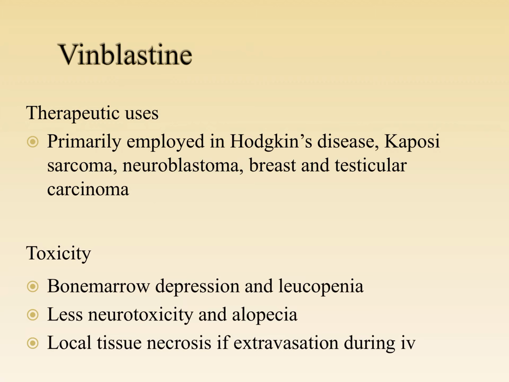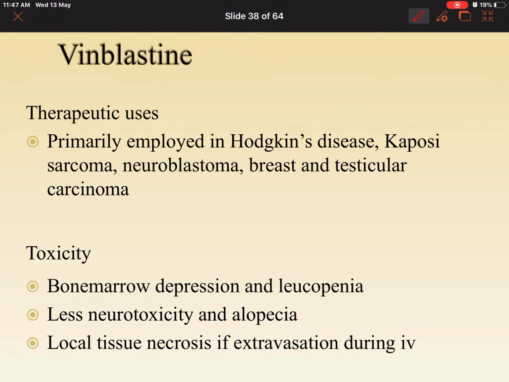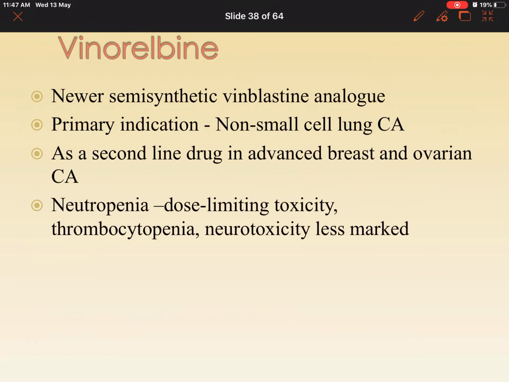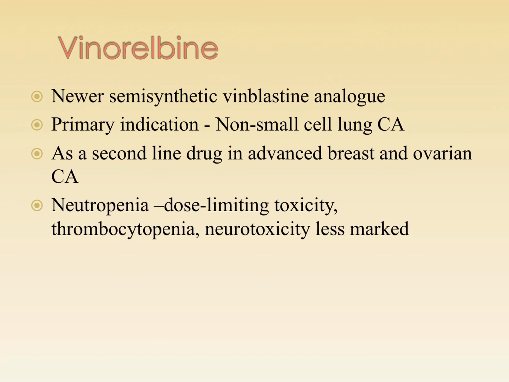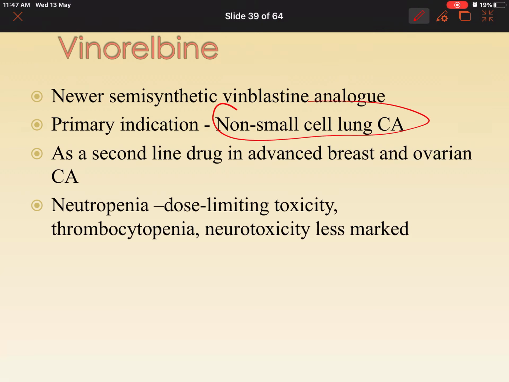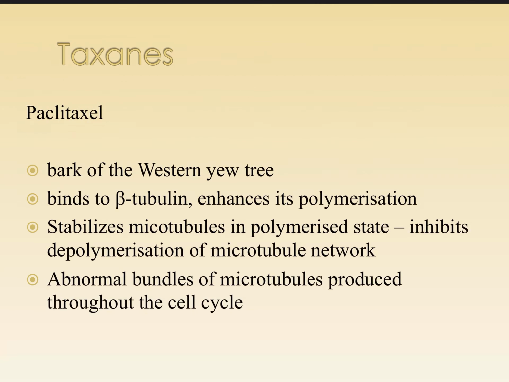Vinblastine is one more drug belonging to the same group, which is primarily used for Hodgkin's, Kaposi sarcoma, common in HIV patients, neuroblastomas, breast and testicular carcinomas. Vinorelbine is used in non-small cell lung carcinoma, in advanced breast and ovarian cancers. So we learned about natural products. One among them was vinca alkaloids. These inhibit polymerization, so tubulins are not formed. The next compounds, taxanes.